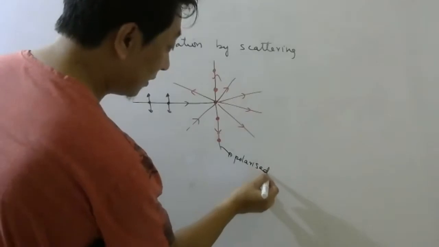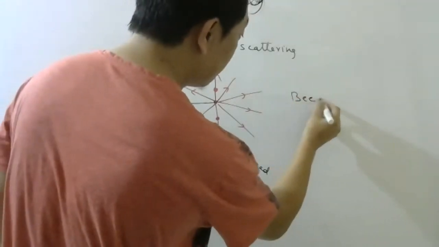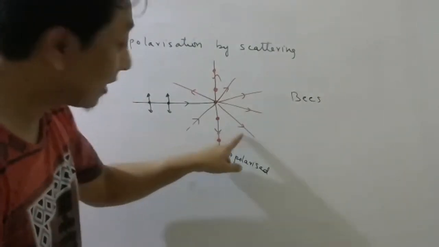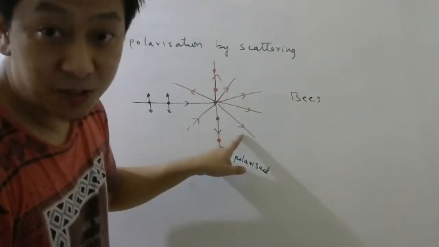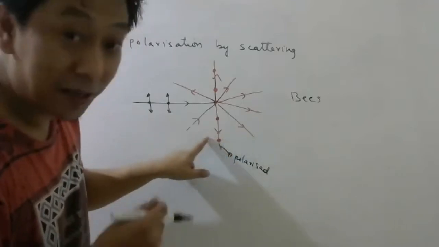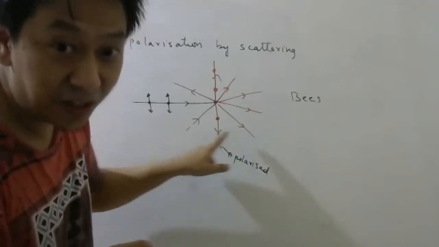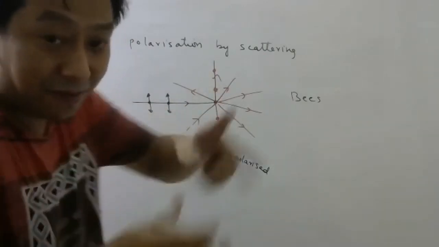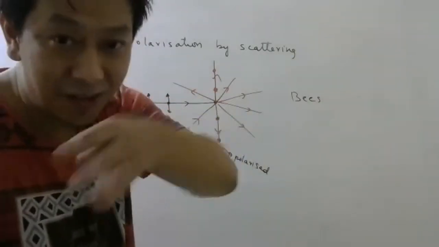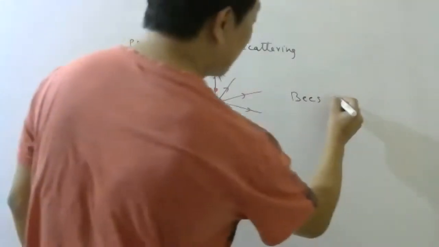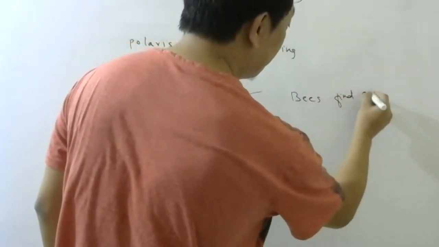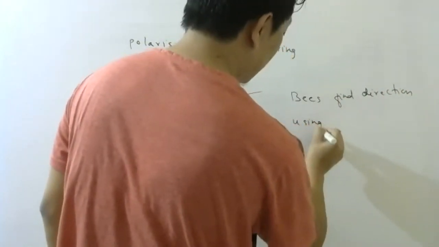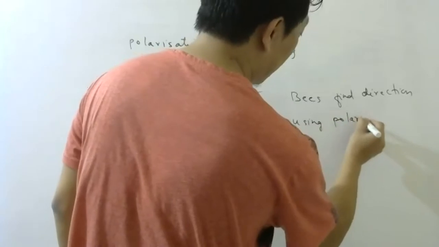It is told bees can distinguish between polarized light and unpolarized light. So since they can distinguish, they take note of this difference, and from there they find where the sun is, and from there they detect the direction, east, west, north, south. So these find direction using polarization of light.